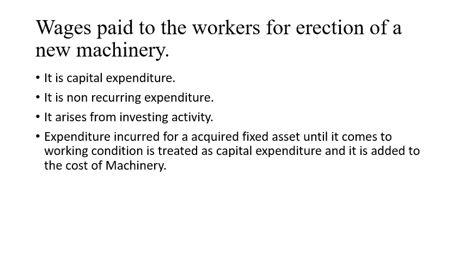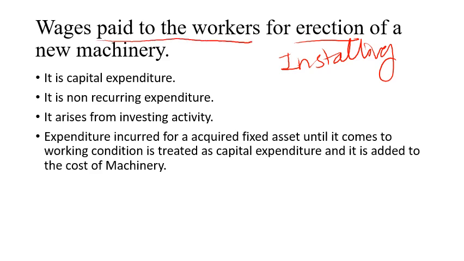Next, wages paid to the workers for erection of a new machinery. Erection means what? Installation. You are installing a new machinery into your factory, and for that installing you have to pay some workers, those who are handling this machine. Now the answer is what? It is treated as capital expenditure.